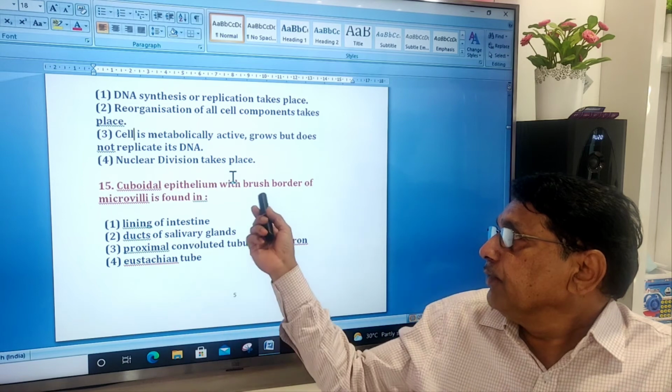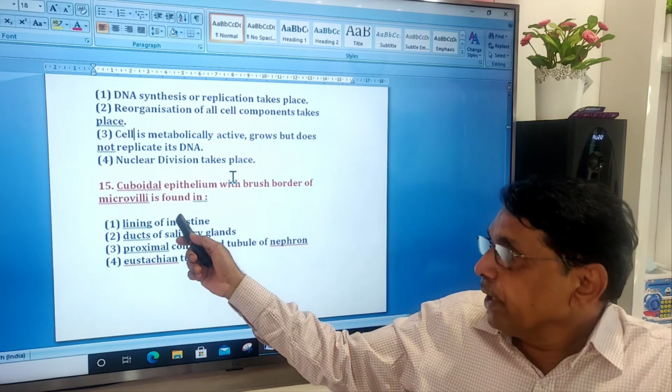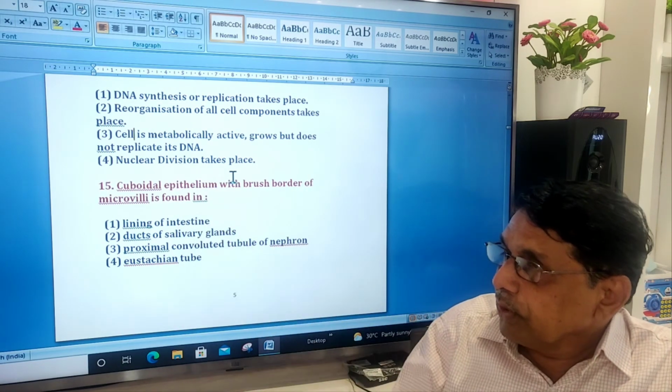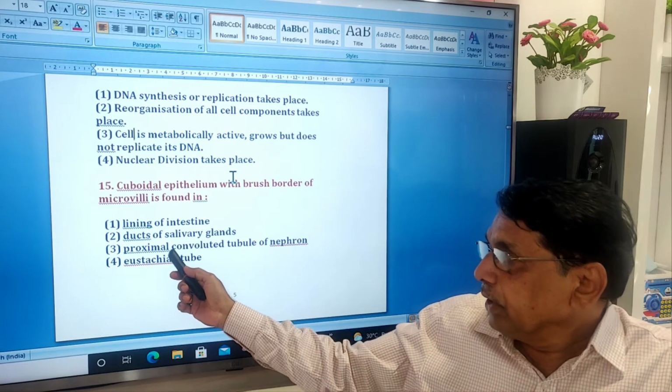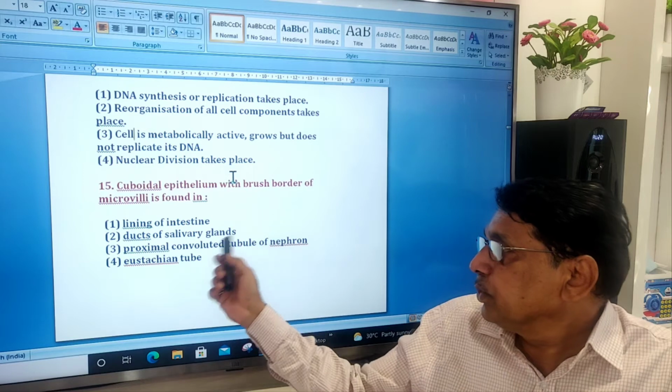Cuboidal epithelium with brush border of microvilli is found in 3. Proximal convoluted tubule.